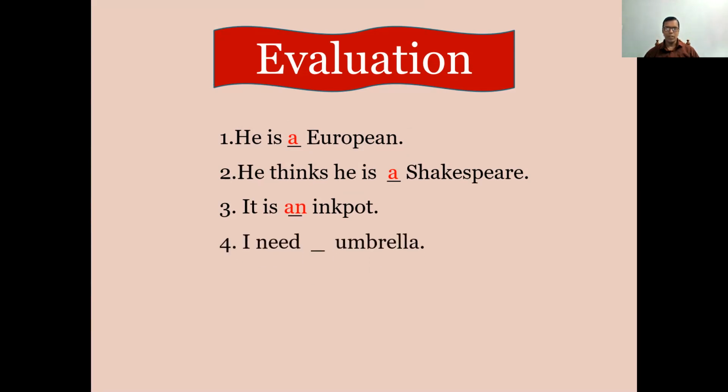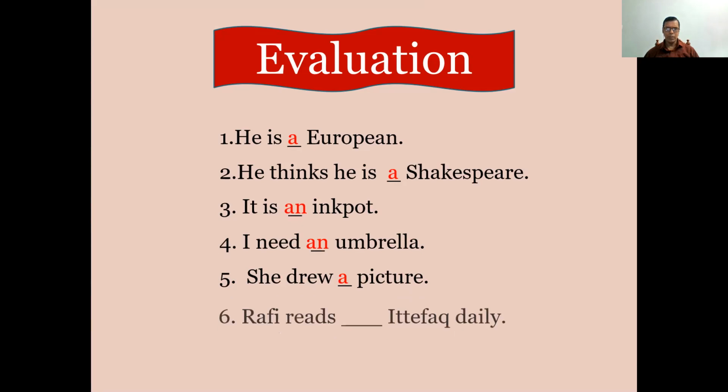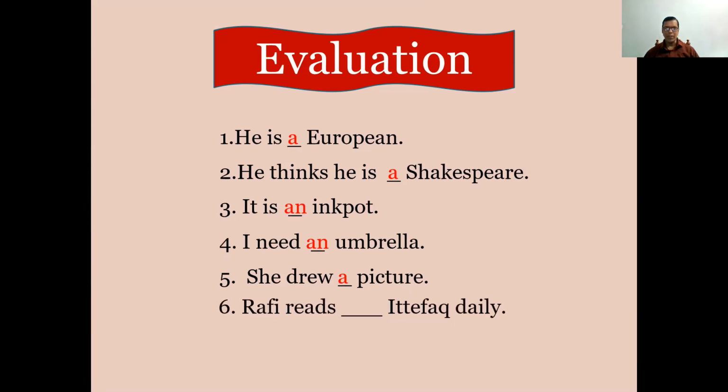Number four, I need dash umbrella. I need an umbrella. Number five, she drew a picture. Number six, Rafi reads dash Ittefaq daily. Rafi reads the Ittefaq daily. Dash Japanese are industrious. Answer is the Japanese are industrious.